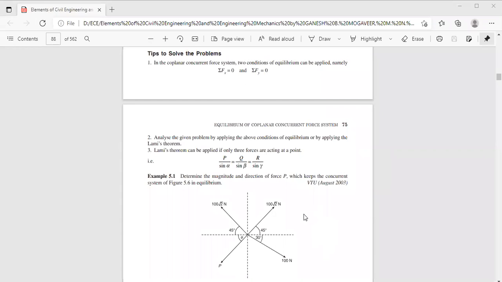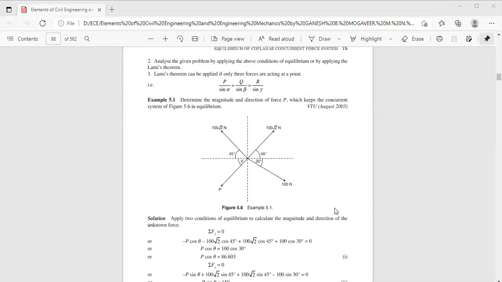So you will get P sine theta is equal to some value and P cos theta is equal to some value. P sine theta by P cos theta, P gets cancelled, so you'll get tan theta. Theta is tan inverse of the ratio of those values, so you'll get the angle. Once you get the angle, you can find from any one of the equations the magnitude of this unknown force P.